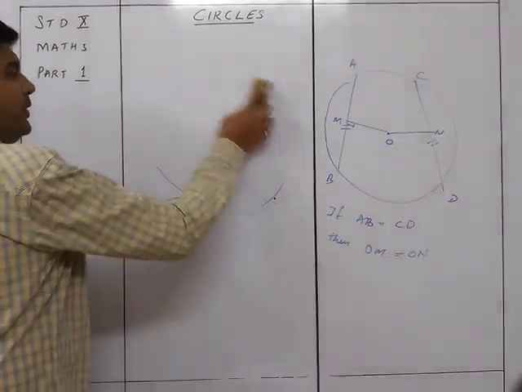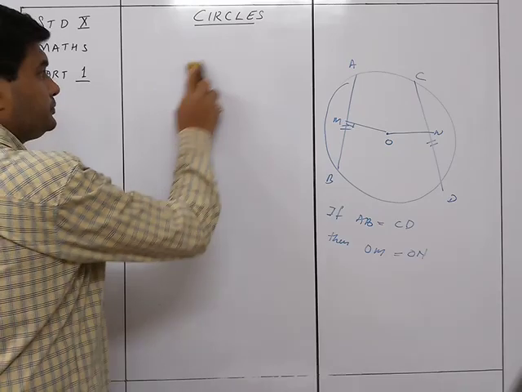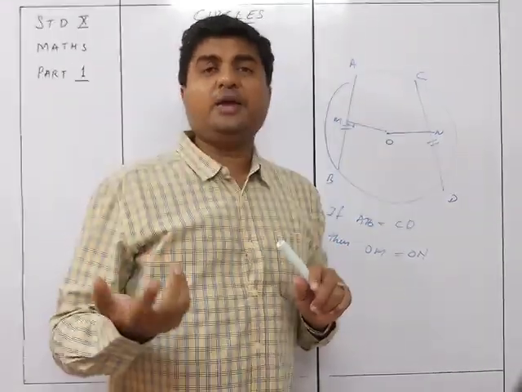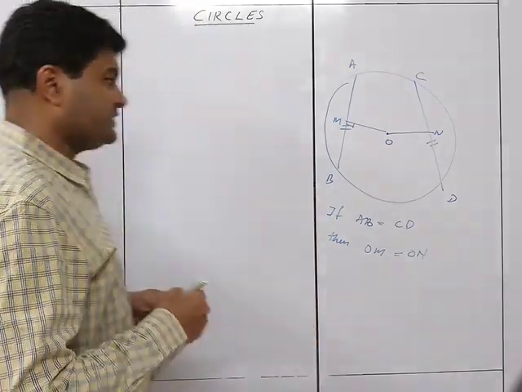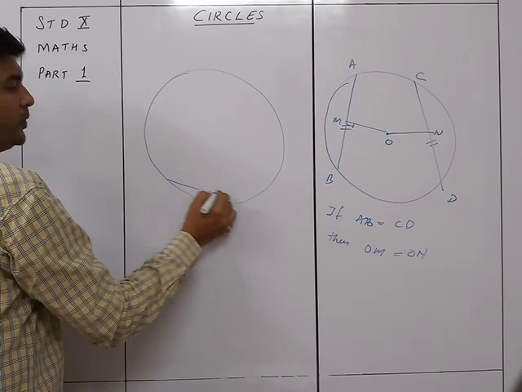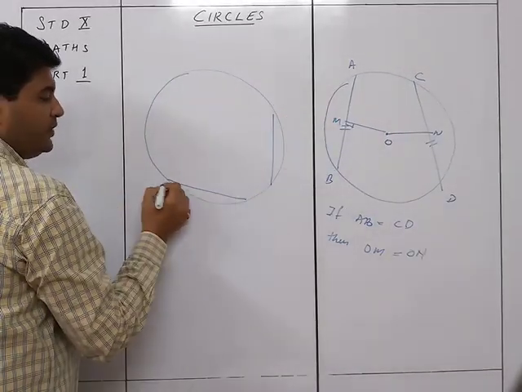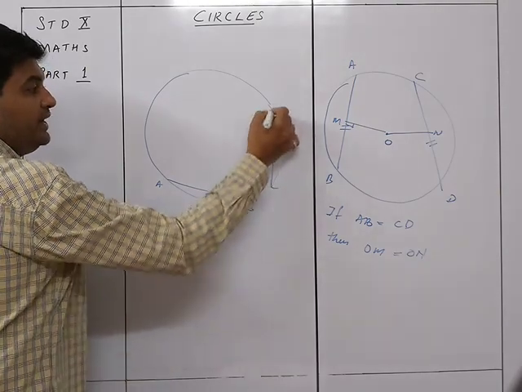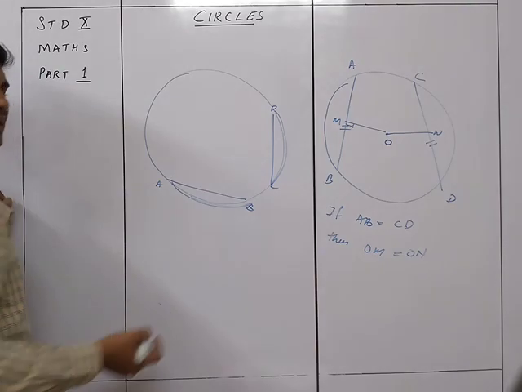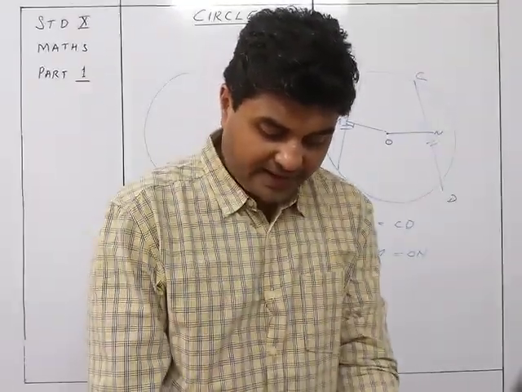The next theorem we had learned was that equal chords subtend equal arcs. So if we have a circle, and this is a chord over here and another chord over here, and I know that AB is equal to CD, then automatically arc AB will also be equal to arc CD. So this is another thing which is going to be there in the 9th standard theorems.